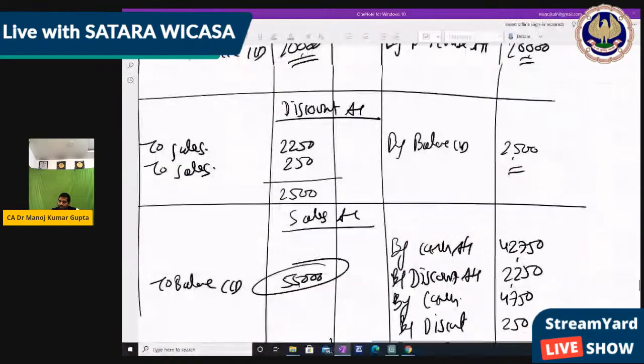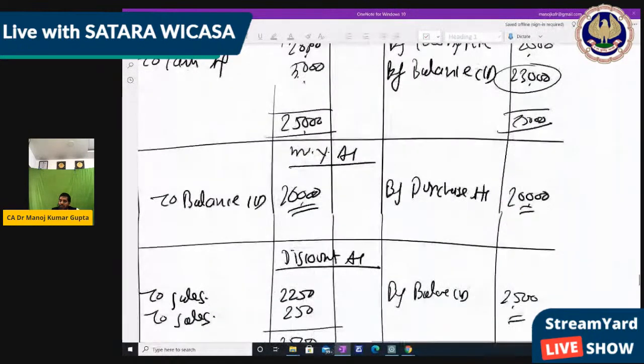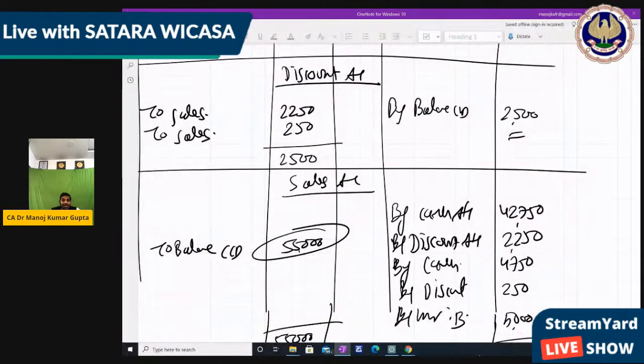Next, discount account. Discount account has a debit balance because the debit side is more. That's why the credit side balance is written. Balance brought down will be debit. So you remember, in the balance brought down, that is the balance considered. So balance carried down 2,500 on the credit side means balance brought down 2,500 will be on the debit side in the next year or next month. So 2,500 is the debit balance.